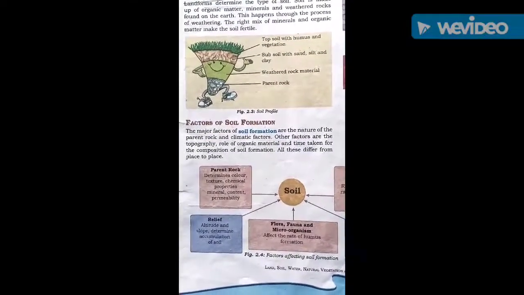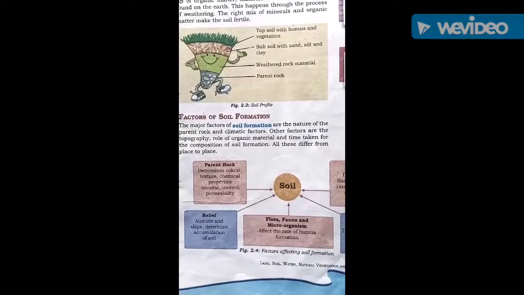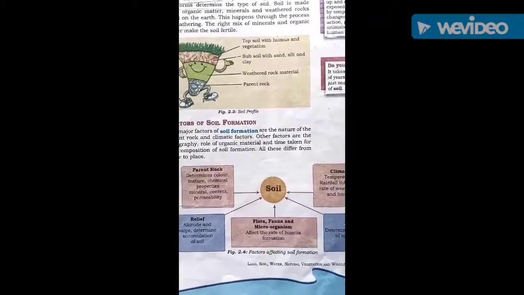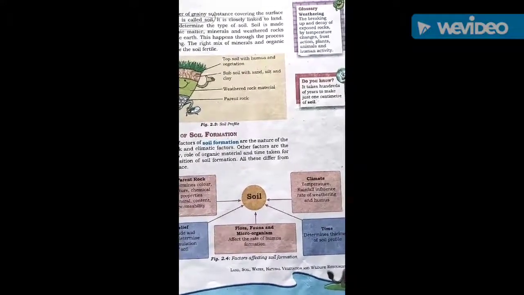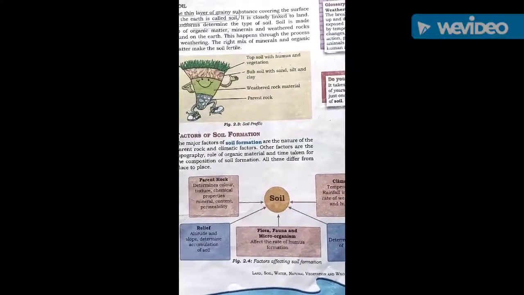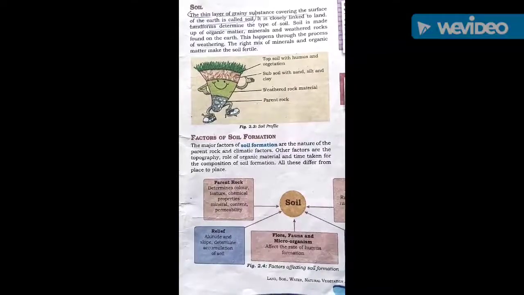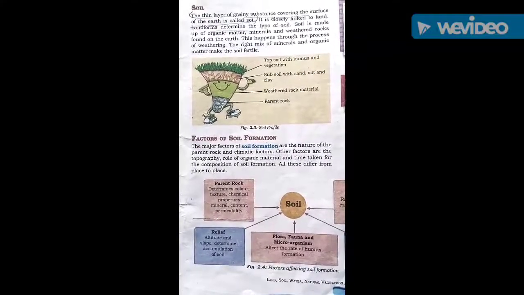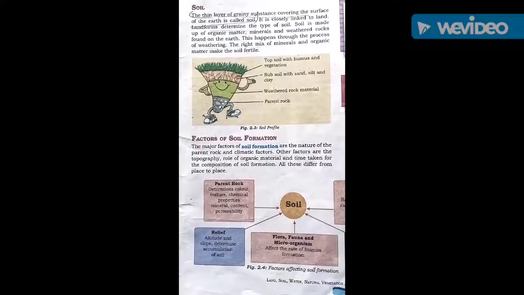Next we want to study about factors of soil formation. You know, dear children, do you know it takes hundreds of years to make just 1 centimeter of soil. To form 1 centimeter of soil, it takes hundreds of years. So our soil is formed due to hundreds and hundreds of years.